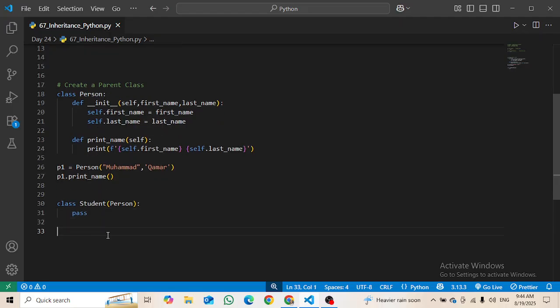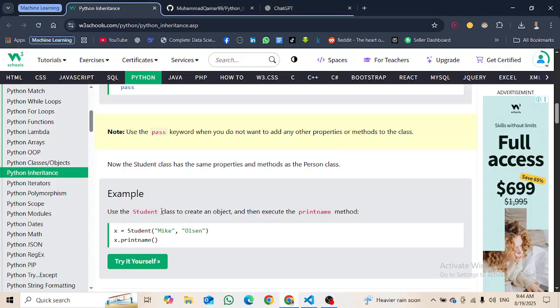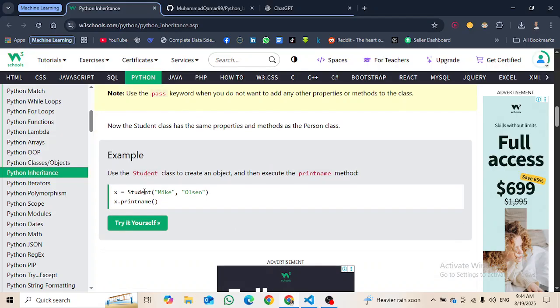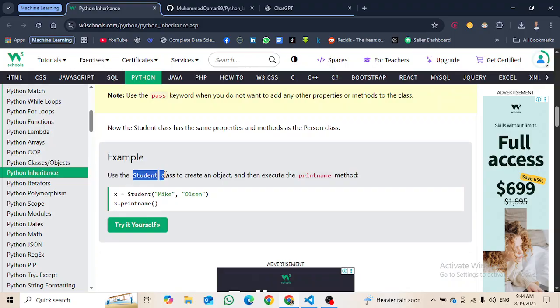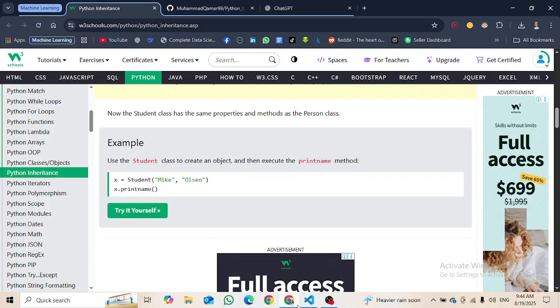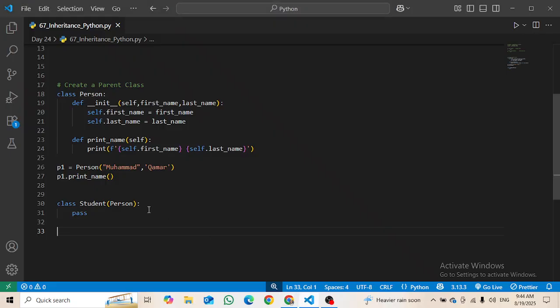So now I'm going to access the properties of the parent class by using the child class. How are we going to do it? It is very easy. I'm going to make another object, as this object is p1.